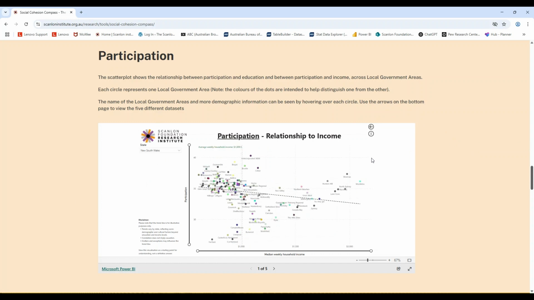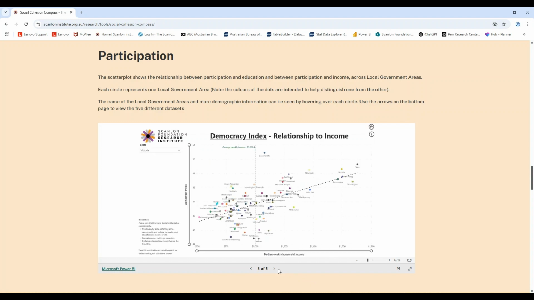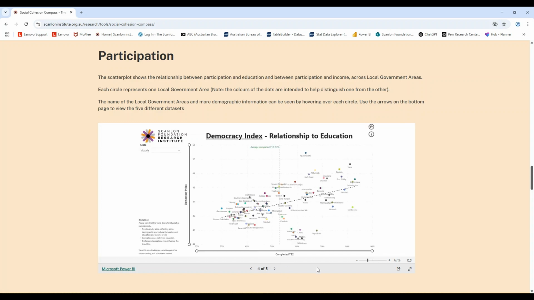You can also hover over each dot to get more information about it. So in the state of New South Wales, we can see that the LGA of Mossman has a median weekly household income of $1,977 and has a participation score of 37.34. To scroll through, use the arrows down the bottom. So here we can see participation and its relationship to education, and then we move on to the Democracy Index and its relationship to income and its relationship to education.